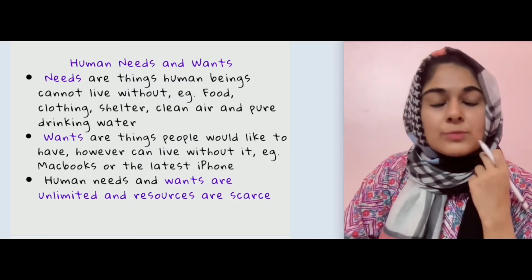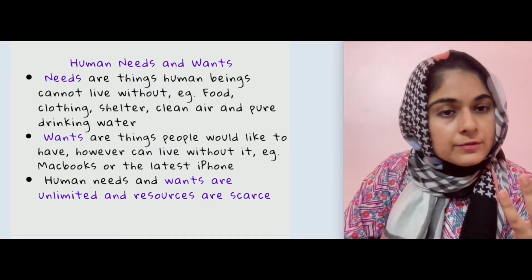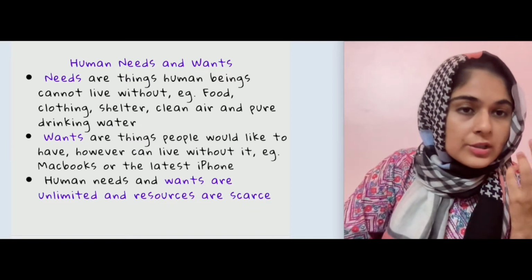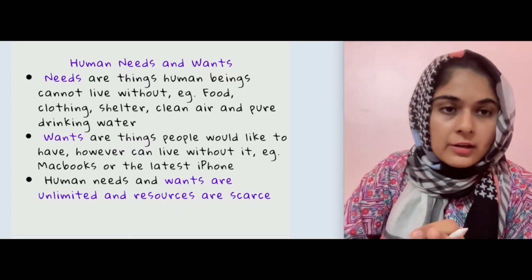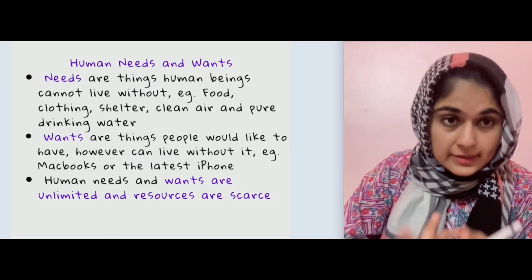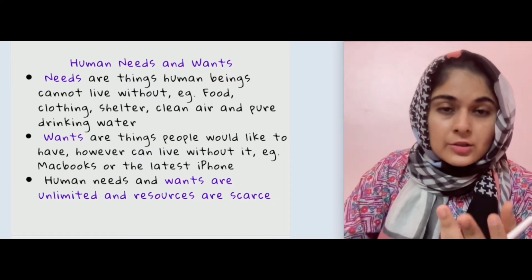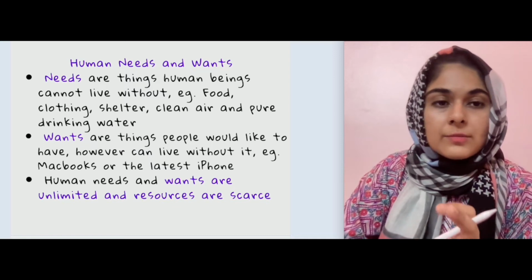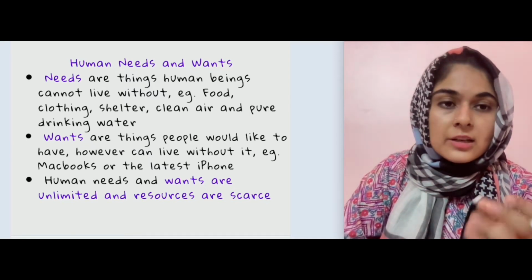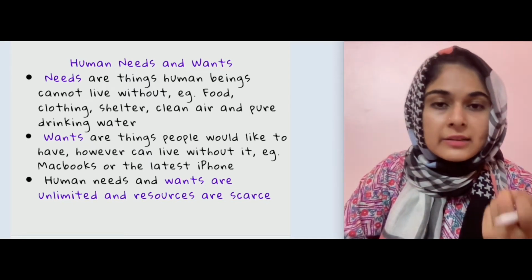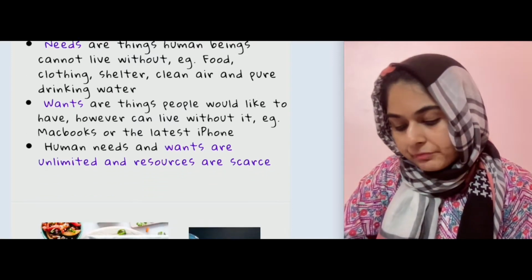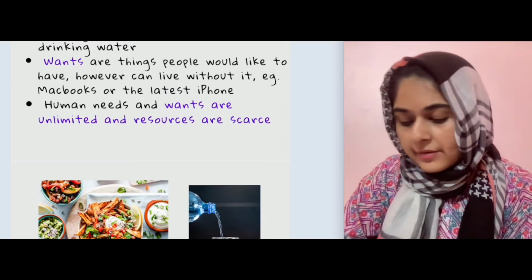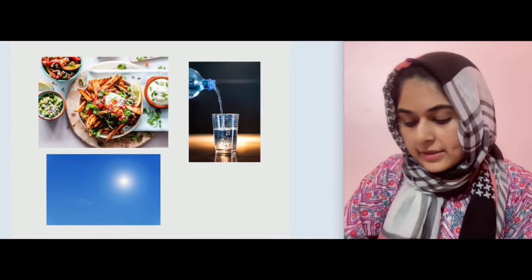But even in that, there are a lot of ways in which you can buy a normal phone which works well, but buying the latest iPhone is like a want. Because it's a luxury, okay. But nowadays, if you see, times have changed and having a WhatsApp phone is like a need right now. So needs and wants both are unlimited, and resources are scarce. So that is the basic economic problem.